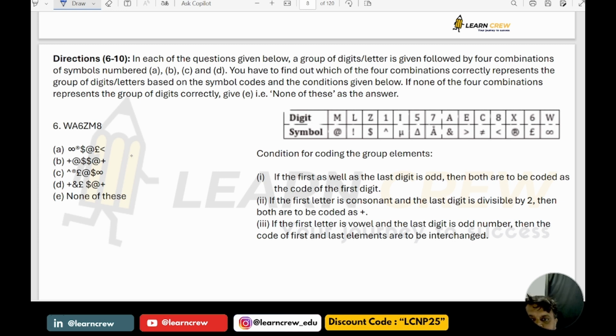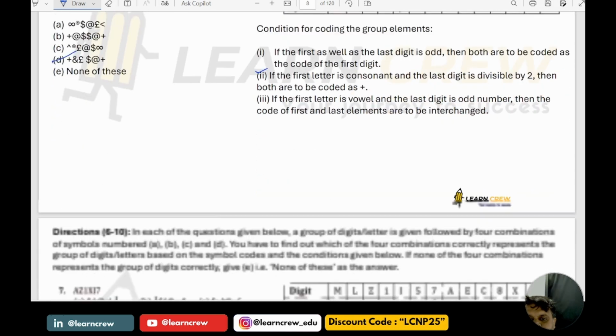Now please see here, question number 6. WA6ZM8. Here the second condition is applied. If the first letter is a consonant and the last digit is divisible by 2, then both are to be coded as plus. So this is plus, this is plus. So plus plus, both options we have 2. So this is not correct. If you observe here, A means what? A means end. So this is the answer. Option D is correct.